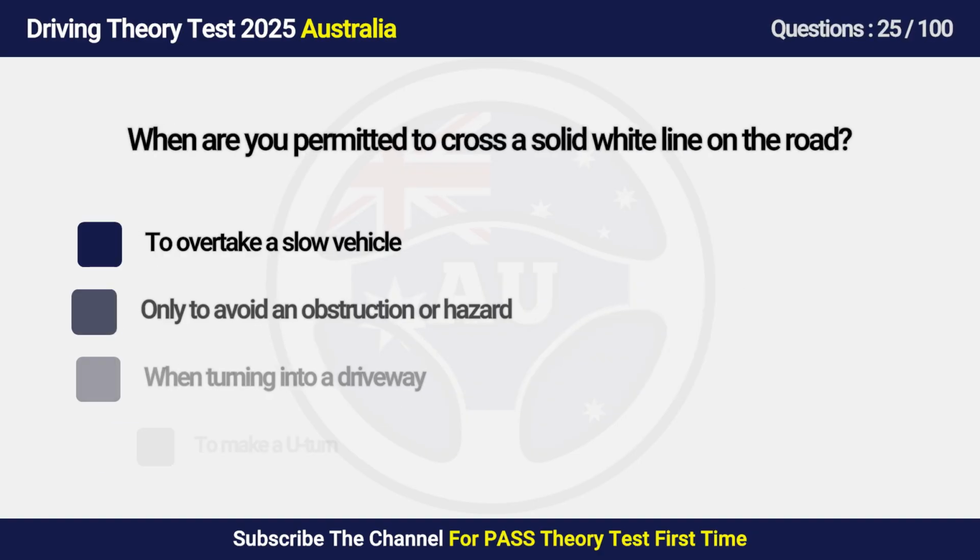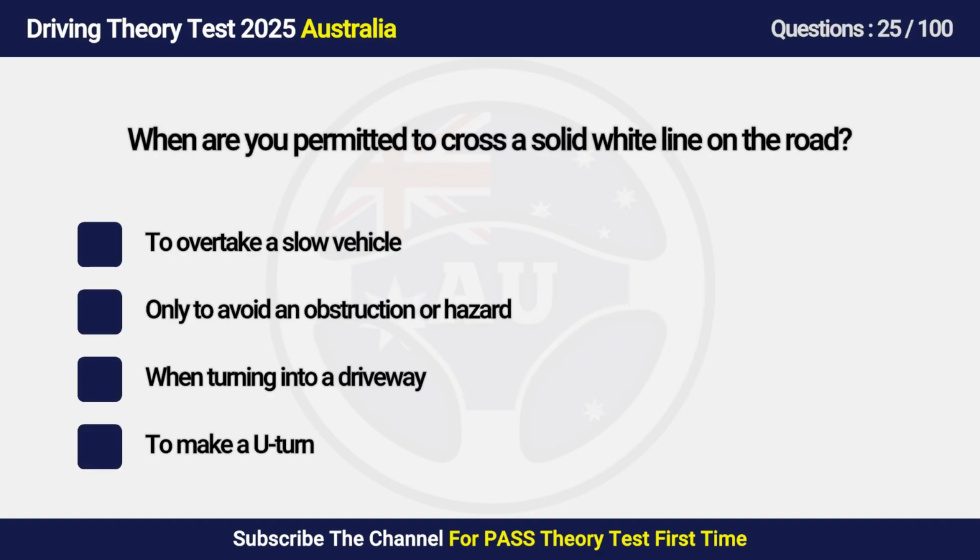Question 25. When are you permitted to cross a solid white line on the road? A. To overtake a slow vehicle. B. Only to avoid an obstruction or hazard. C. When turning into a driveway. D. To make a U-turn.